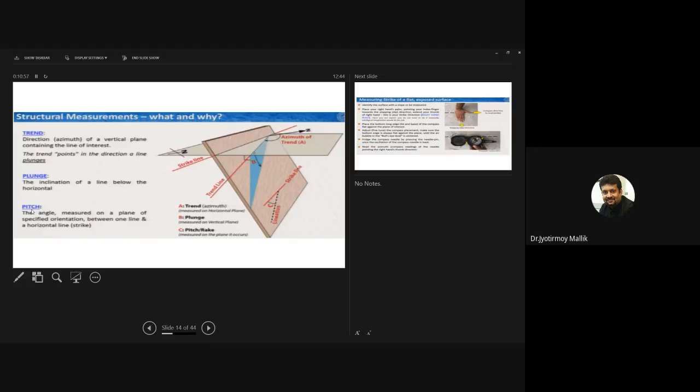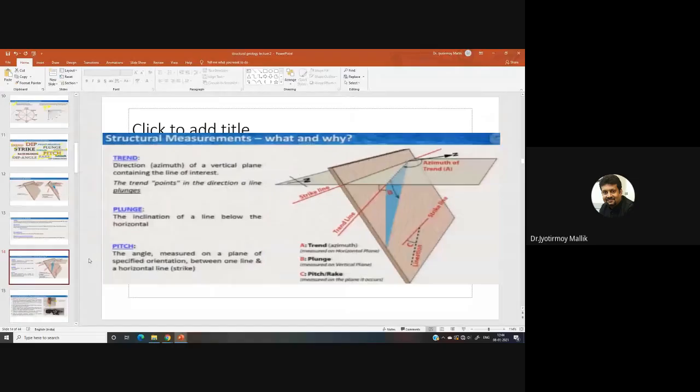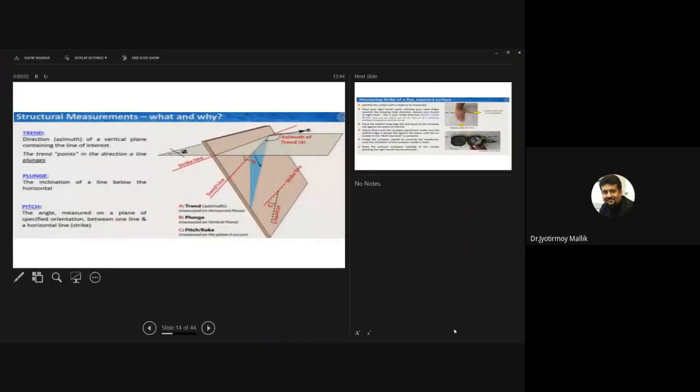Now suppose, let's just take a simple one. Yeah, we can do it here itself. Suppose this is a plane of our interest, okay? This is a plane of our interest, and this is the strike line of the plane. Now, suppose there is a lineament which is present on the plane itself. So there is a line, which is on the plane itself.